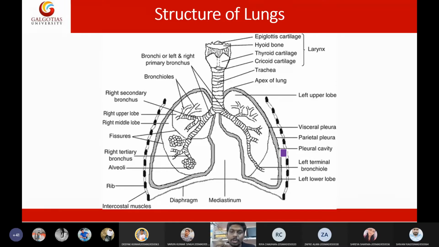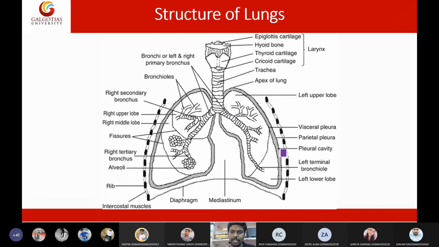In order to protect the lung from tearing, the lung is lubricated by the outer membrane, and that lubricant is called pleural fluid. Pleural fluid acts as a lubricant and reduces the friction between these pleural layers so that the lung won't get damaged during respiration.